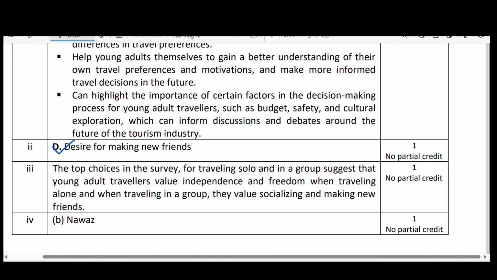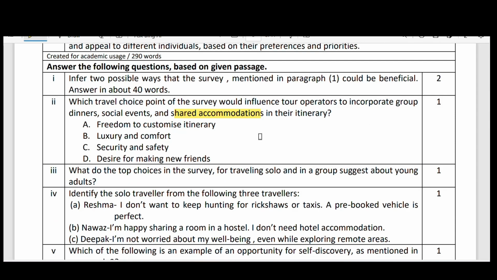The top choices in the survey for traveling solo and in a group suggest that young adult travelers value independence and freedom when traveling alone, and when traveling in a group, they value socializing and making new friends. These are the top choices of the travelers, both solo and group travelers. Let us go to the